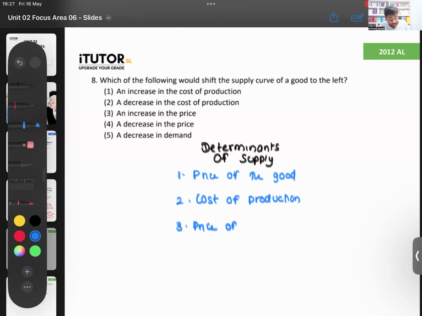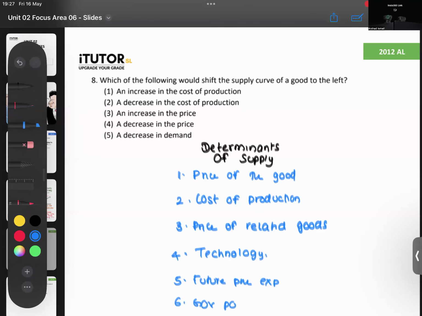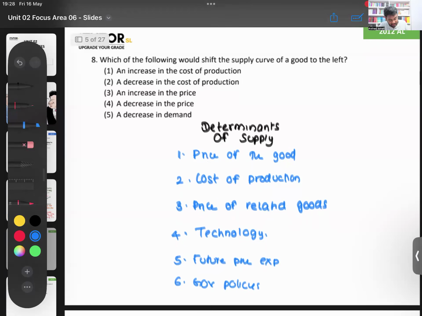That is what you call production substitutes. Price of related goods. Then you have technology. Okay. Technology. Future price expectations. Future price expectations. Government policies. Government policies. And you can also have the number of suppliers.